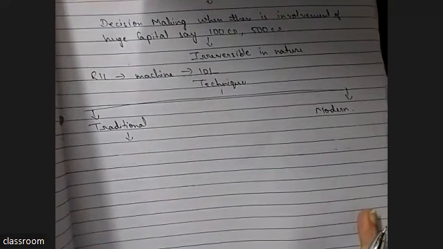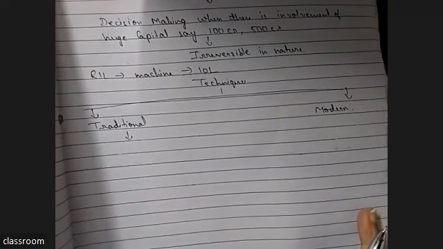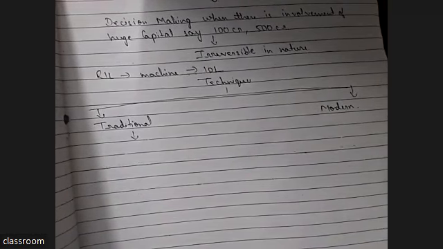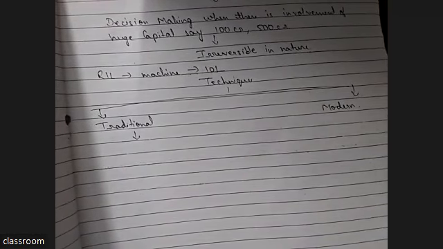Traditional means when there is no concept of time value of money. What is time value of money? If we keep the money in our almirah and we do not invest that money, 100 rupees will remain 100 rupees after 5 years. And even that 100 rupees will decline and become 80 or 70. Why? Because due to passage of time, money's value will decrease.